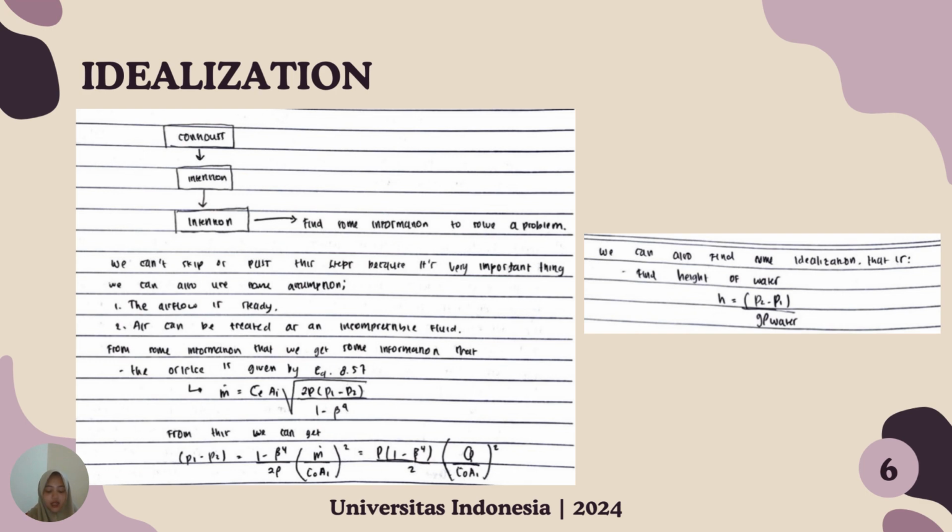From this we can get (p1 − p2) = (1 − β⁴)/2ρ × (m / (C0 A1))², which equals ρ (1 − β⁴)/2 × (Q / (C0 A1))². And then we can also find the height of water: h = (p1 − p2) / (ρ_water g).